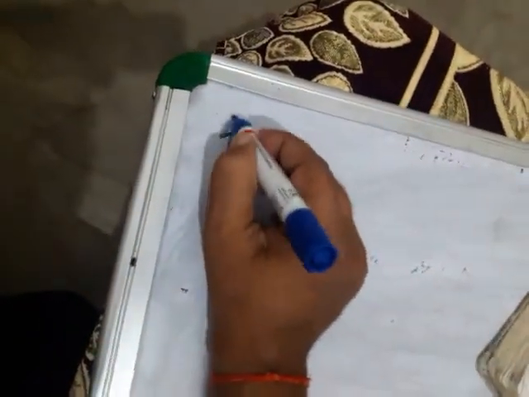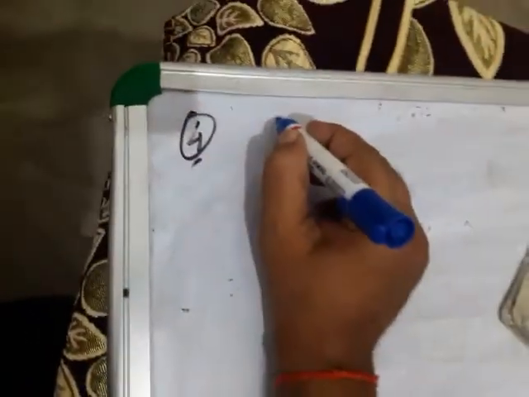Now children, moving to question number 4, that is important to understand the concept. What is question number 4? Clear, everything I have explained already, just a while before. You can answer yourself this time. Now what is this question number 4? Question number 4 is nothing but, see, if triangle